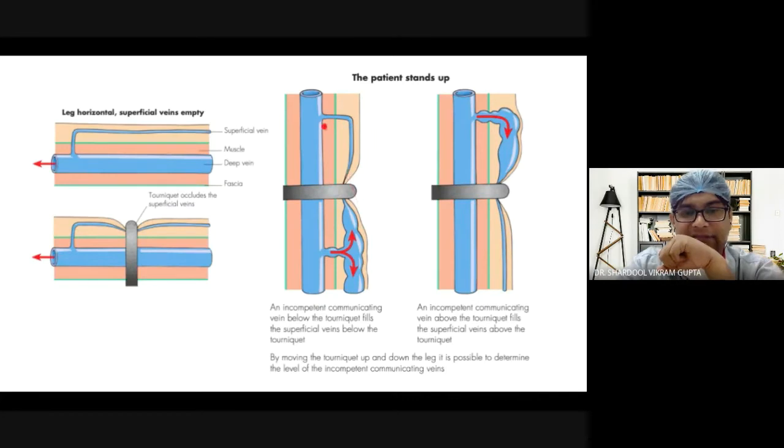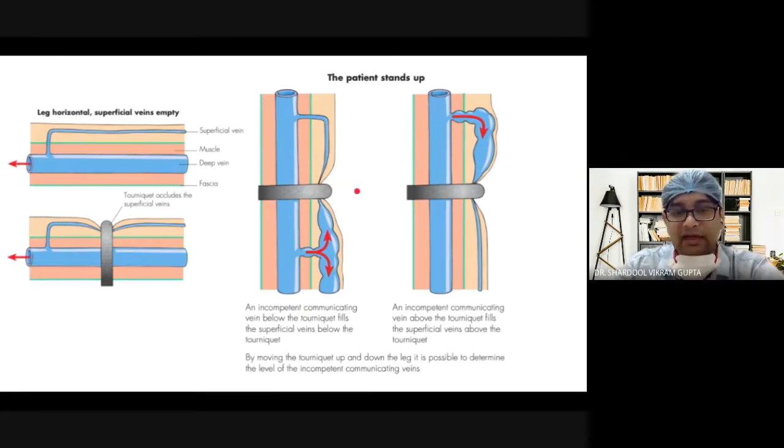And if this valve is incompetent, then the blood will flow from the deep to the superficial system and this will swell up. So you can also know the location of the perforator by a multiple tourniquet test. By applying tourniquets, you will say whether the upper perforator is bad or the lower perforator is bad. You can keep on tying and you will know just by the location of these multiple tourniquets.